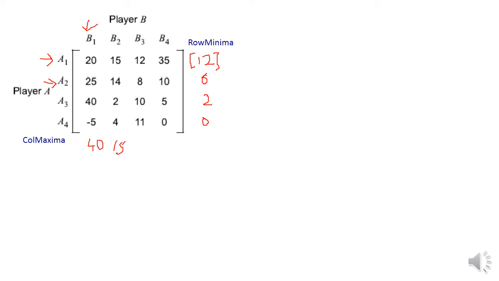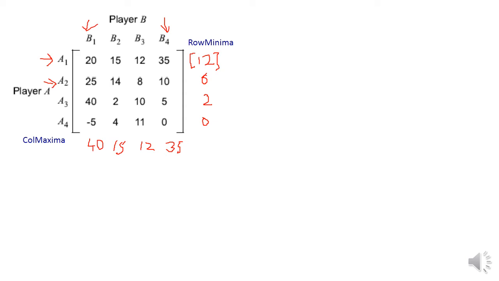Third column the maximum loss is 12. Fourth column it is 35. In other words, for player B, let us say what this last column represents: 35 represents, suppose player B plays with B4, irrespective of A's strategy, the maximum loss that is possible for B is 35. So that is the meaning.